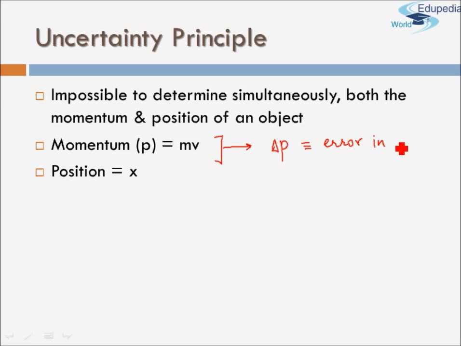Let's say the position of the object is denoted by x, then the error in measurement of x will be delta x. So delta x and delta p are errors in our measurements, which is quite a common phenomenon. In measurements you always have some error associated with whatever you measure.